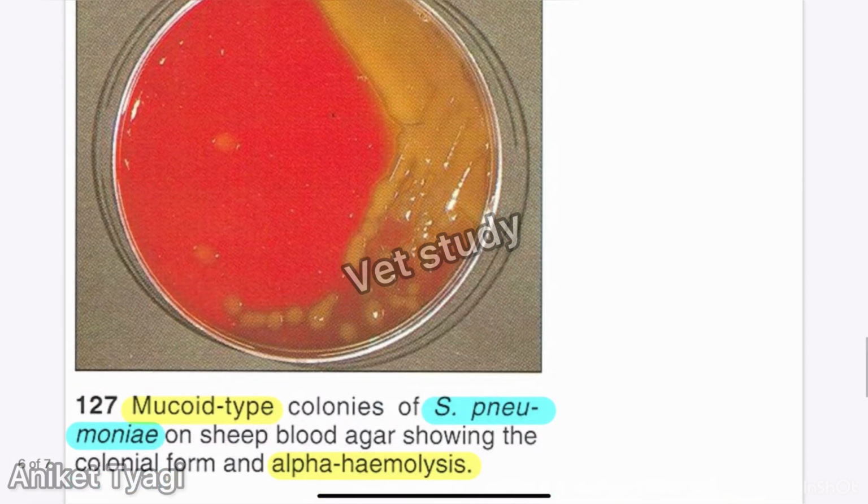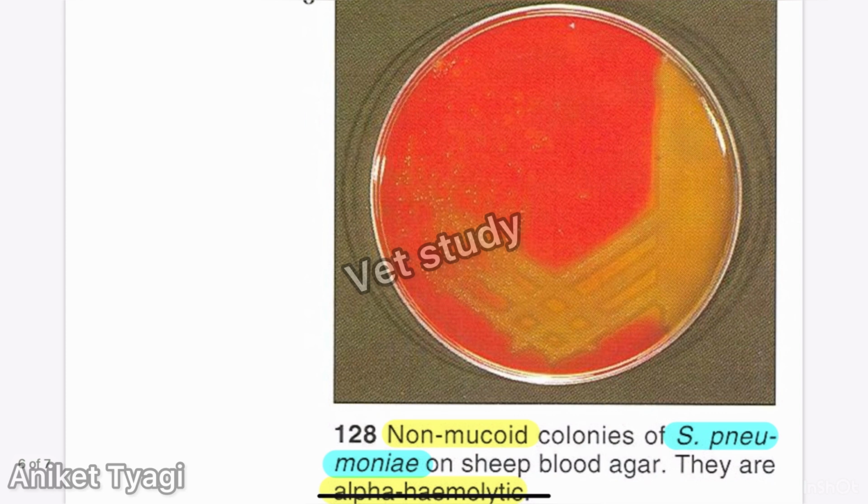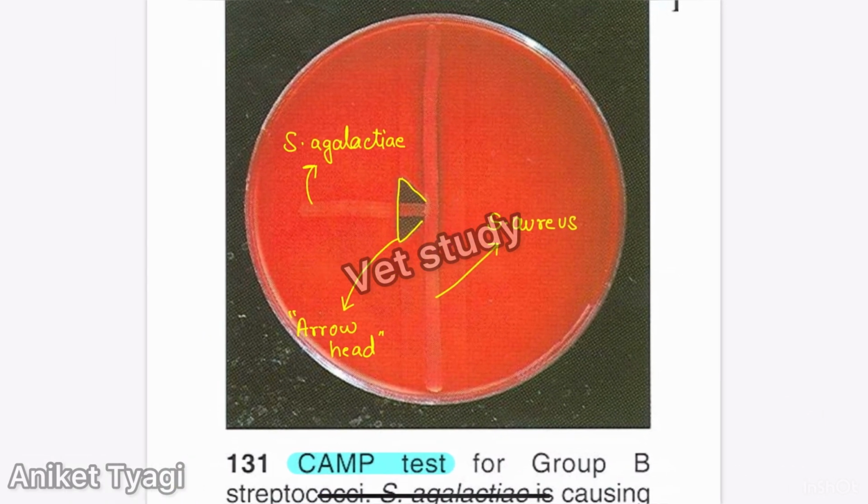After this we have a mucoid colony of Streptococci pneumoniae. You can see the mucoid colony, and they produce alpha hemolysis. Next we have a non-mucoid colony of Streptococci pneumoniae, and they also produce alpha hemolysis. Next we have the most important thing, that is the CAMP test. The CAMP test is very important, and as we have discussed, one streak of Staphylococcus aureus, one streak of Streptococci agalactiae, and there will be an arrowhead. This is the peculiar character, the arrowhead. So this arrowhead is produced.